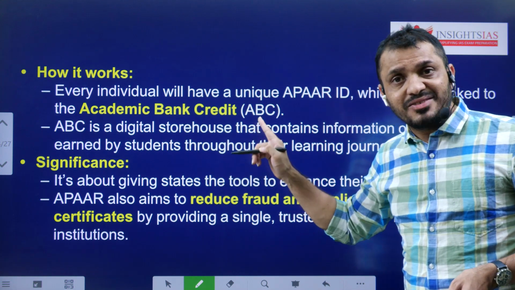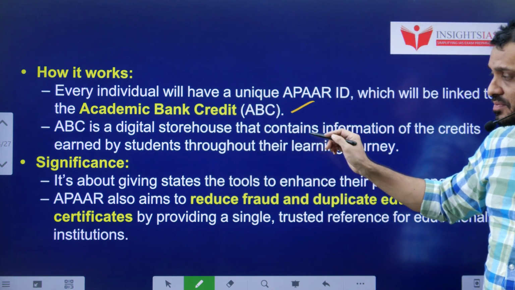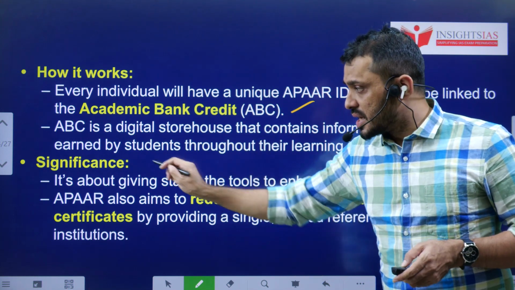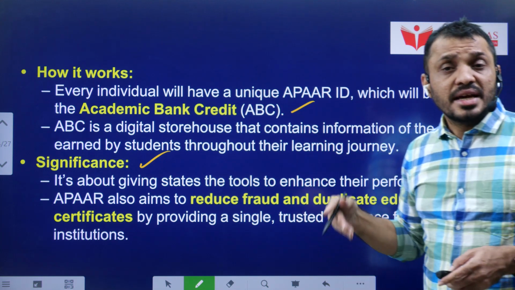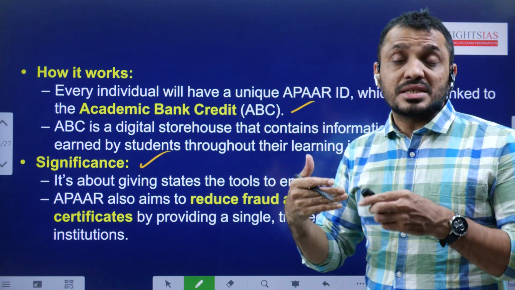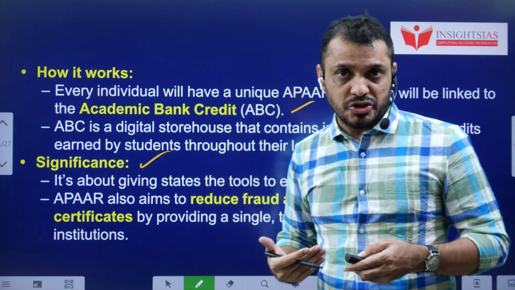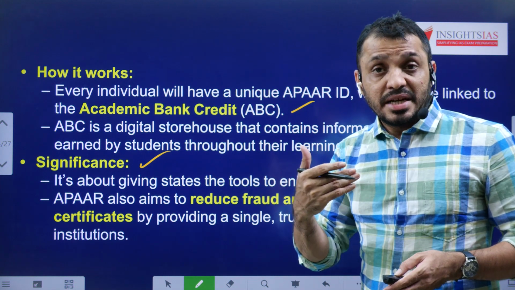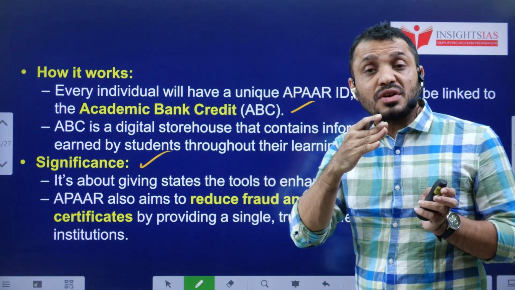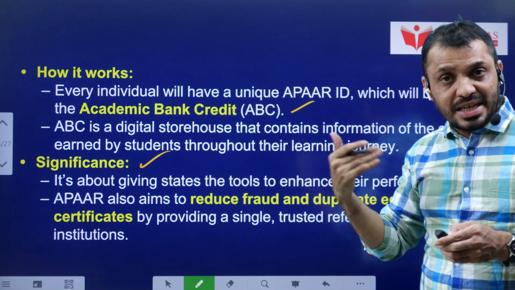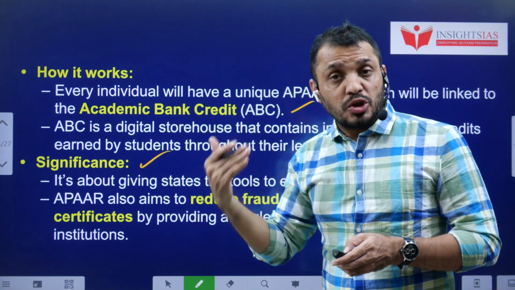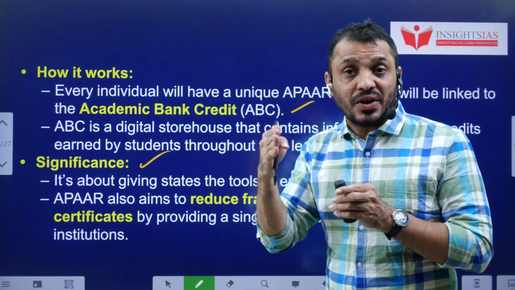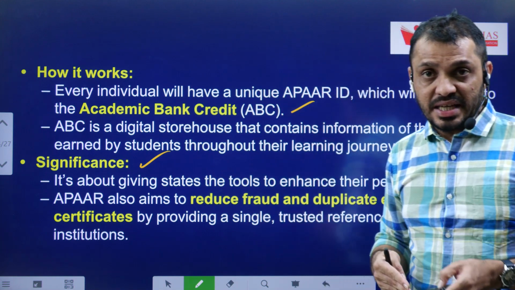How does it work? This ID will be connected to the academic bank credit, and this academic bank credit will act as a digital storage house. Significance: like I mentioned earlier, it will smoothen student transfer from one institution to another. When parents are transferring from one state to another, nowadays it is becoming difficult to change from one school to another. So that can be done very easily through this ID. They don't need to carry physical documents. Simply, they can transfer their entire academic profile to another institution at their ease.